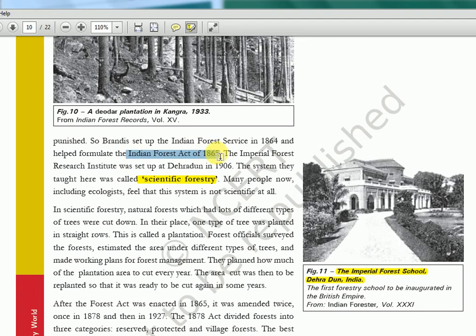The Indian Forest Act was coming in, and the Indian Forest Service is coming in. Brandis is the same person who set up the Indian Forest Service, for which many people are preparing. The Indian Forest Service is 1864, the Indian Forest Act is 1865, then scientific forestry, then the Imperial Forest Research Institute at Dehradun in 1906. So see the timeline, after the 1857 revolt till the 20th century.